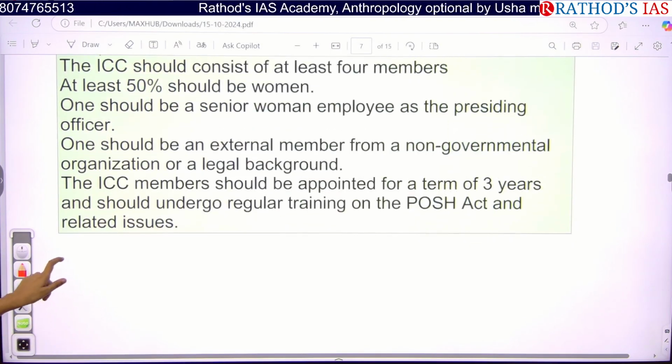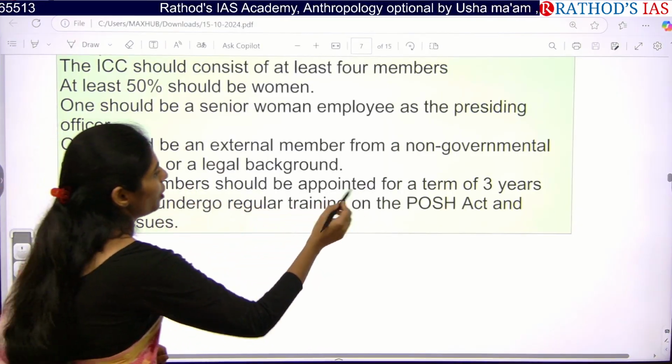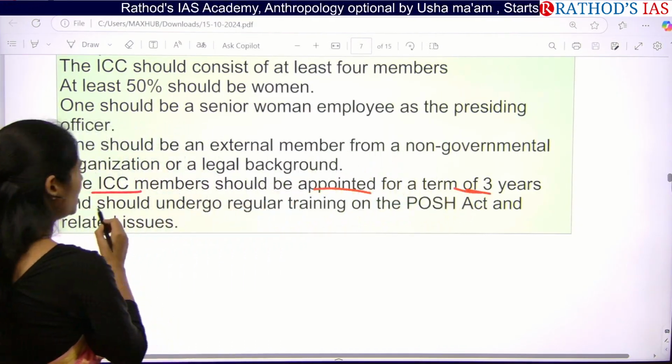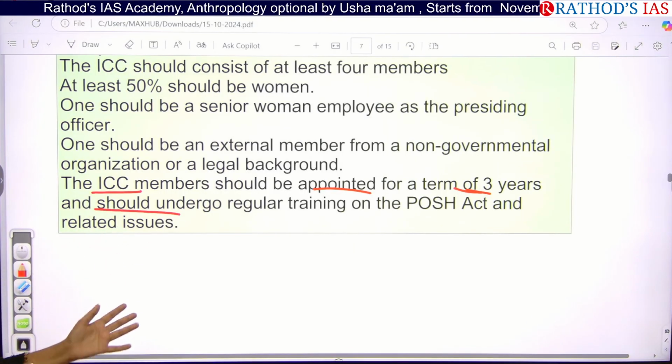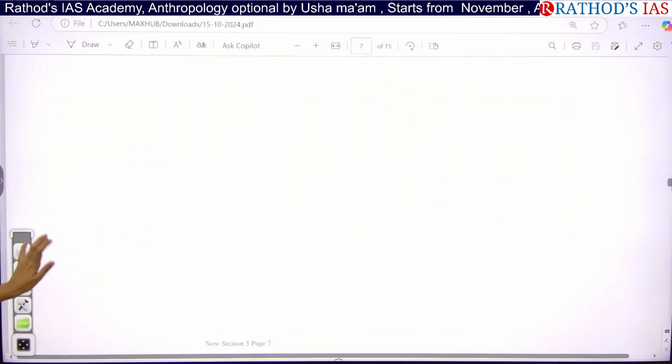legal background. And next, ICC members should be appointed for a term of 3 years and should undergo regular training under this act. Okay, so these are some important basic things that you have to know about this ICC.